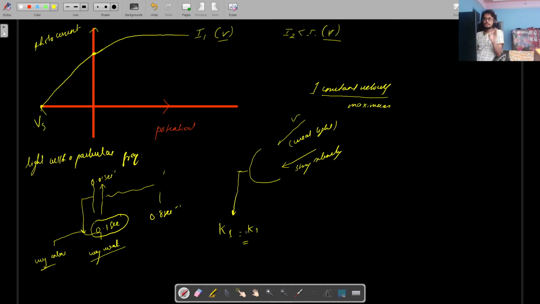So here we come to a conclusion that if a light has the same frequency, its stopping potential will be the same, because the maximum kinetic energy of electrons will remain exactly the same. So the maximum kinetic energy will not be affected by the intensity of light. It'll just be affected by frequency. So if you increase or decrease the frequency, your stopping potential will increase or decrease. But now if I have another light which has intensity less than the first intensity, then my stopping potential will remain the same. The graph will start from the same position, go to some lower point, reach a higher point, stay here, right?